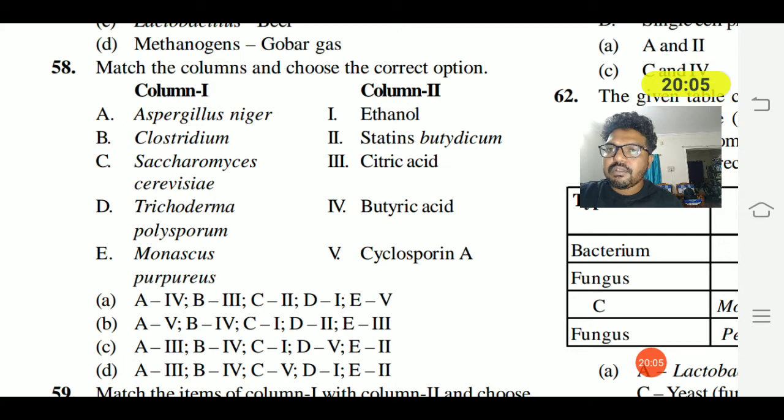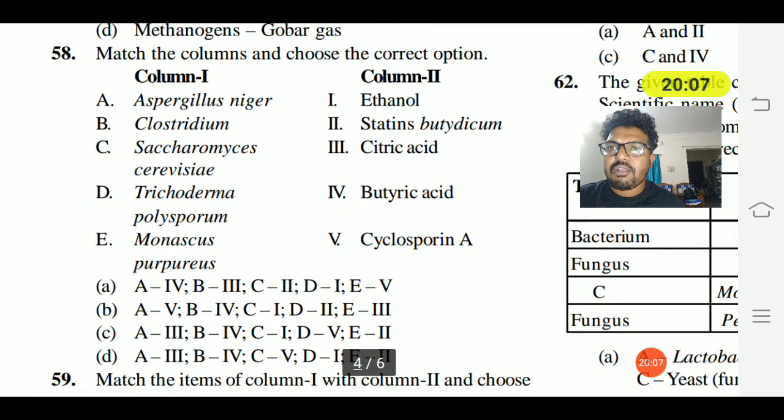58. Choose the correct option. Column 1: Aspergillus niger, Clostridium, Saccharomyces cerevisiae, Trichoderma polysporum. Column 2: ethanol, statins, butyric acid, citric acid, and cyclosporine. Just match the following and choose the correct option.